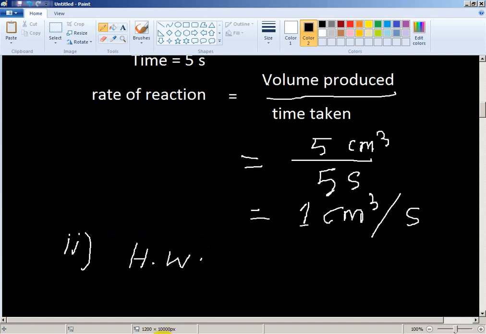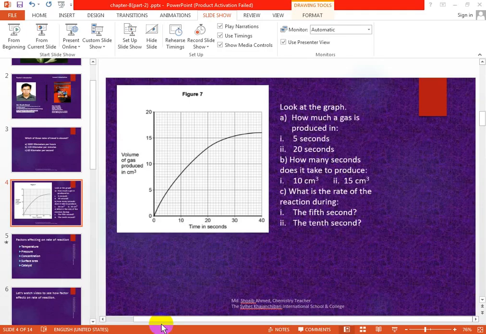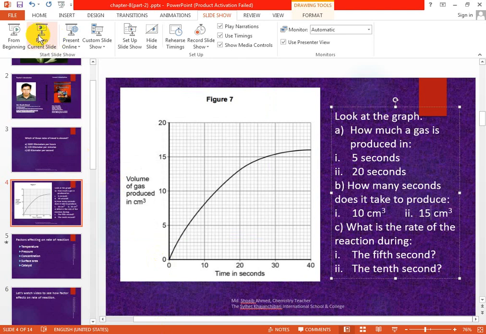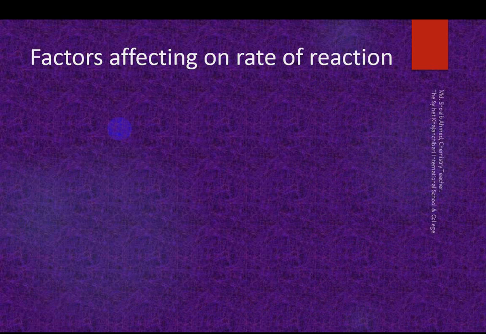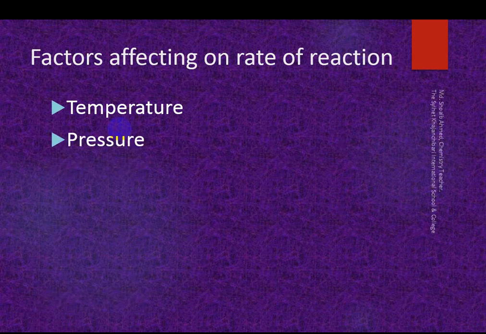Okay, now I am going to the next topic: factors affecting the rate of reaction. A factor means something which affects the rate of reaction, which changes it, increasing or decreasing the rate of reaction.